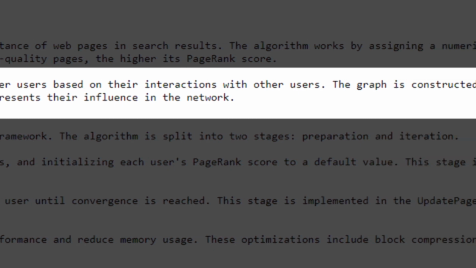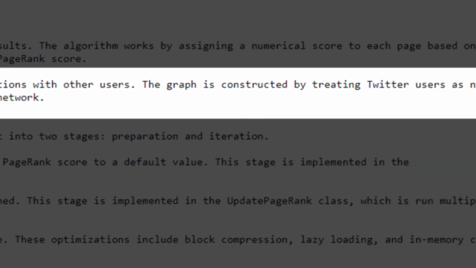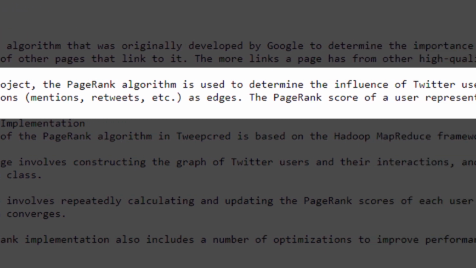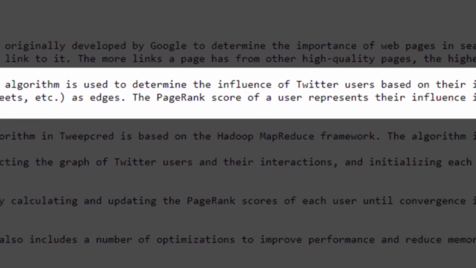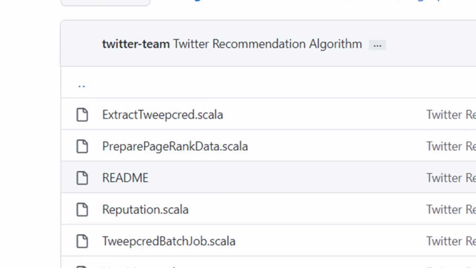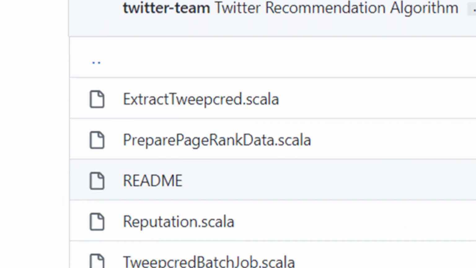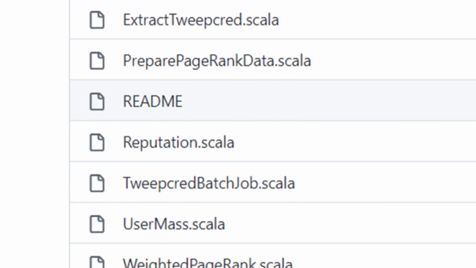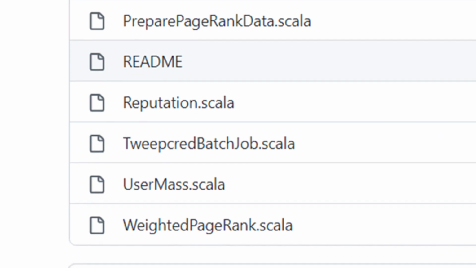The graph is constructed by treating Twitter users as nodes and their interactions, mentions, retweets, etc. as edges. The page rank score of a user represents their influence in the network. The algorithm uses helper classes like reputation and user mass, but I won't go into details because it all adds up to a score for your page as the end result.